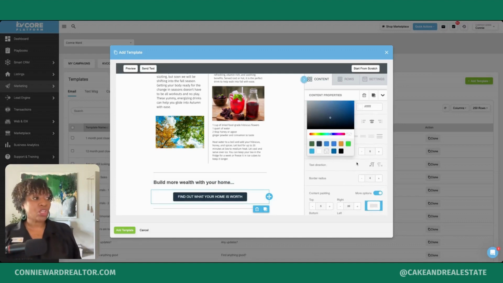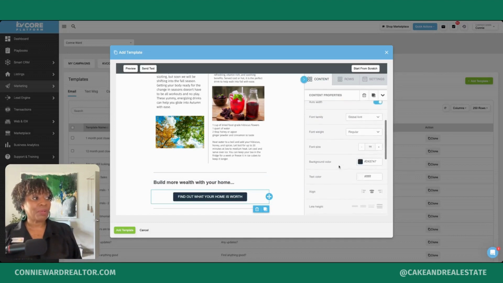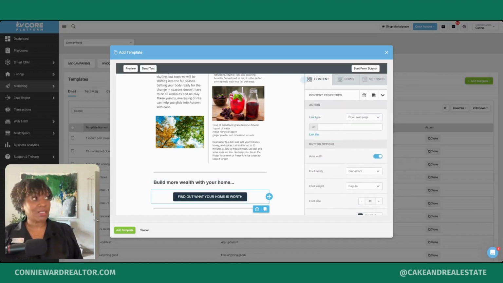But I want to also add in a hyperlink so that this button actually takes them somewhere. So I'm going to quickly open my Homebot platform in my other window and grab that link.